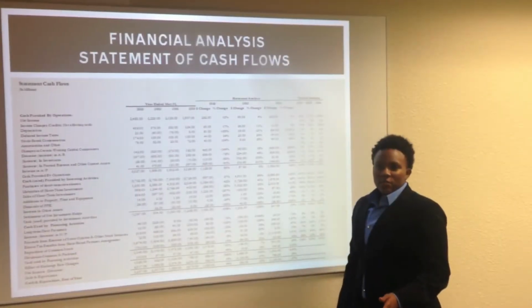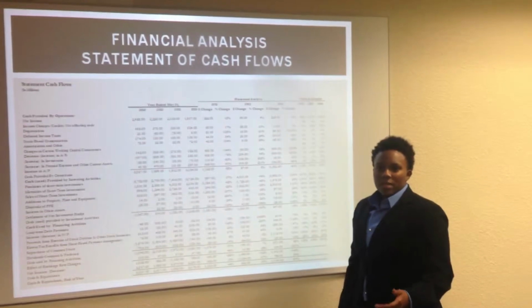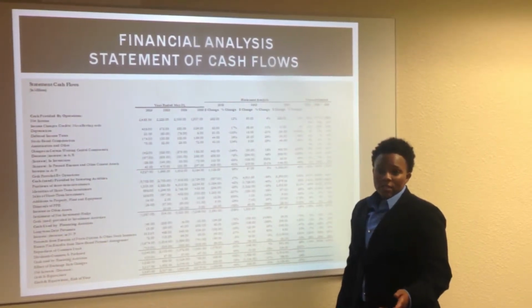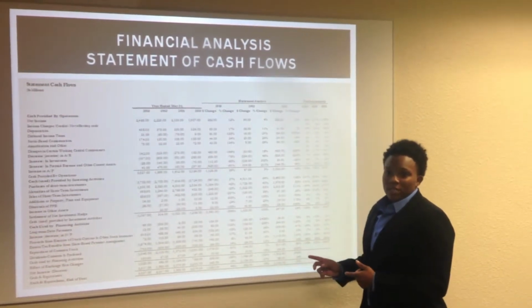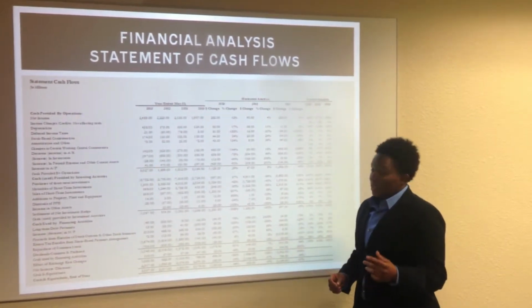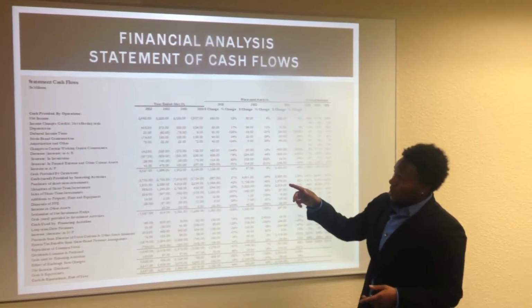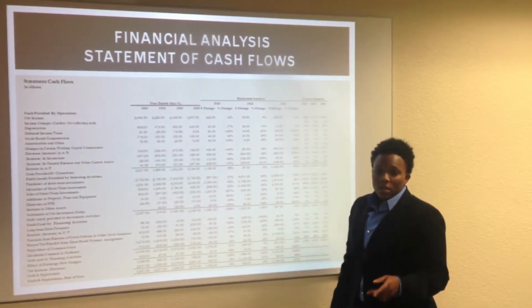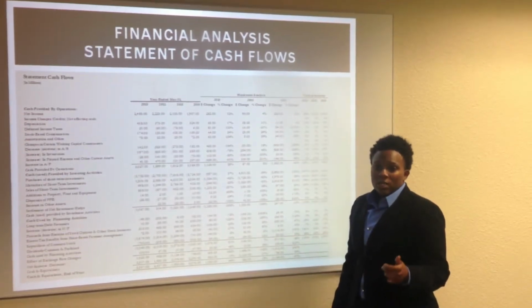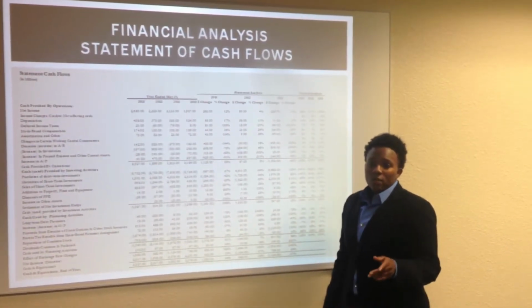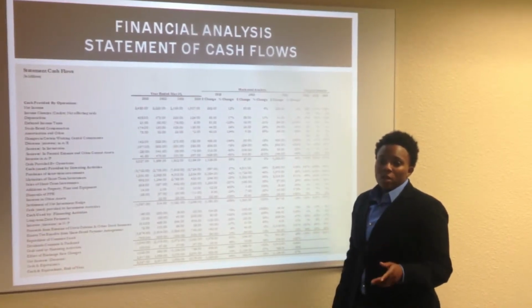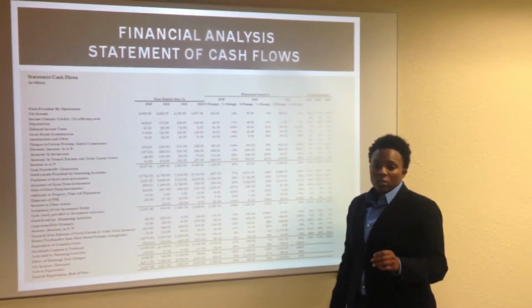Within the statement of cash flows, I want to bring your attention to some key accounts and explain how we determined that there are possible signs of fraudulent activity. Let's look at the prepaid expenses. As you can see, there has been a dramatic change from 2011 to 2012, and from 2012 to 2013, with 2012 being the major difference. This decrease represents a charge to the income statement for which there was little cash outflow in the current period. A red flag could indicate that Nike was using expense-related fraud schemes to cover costs of fraud in 2012.